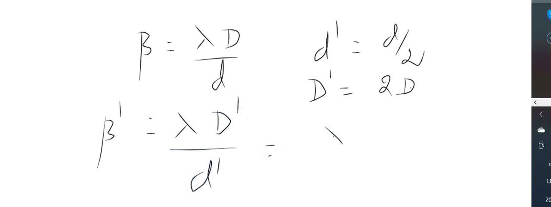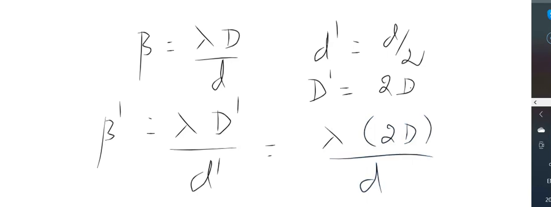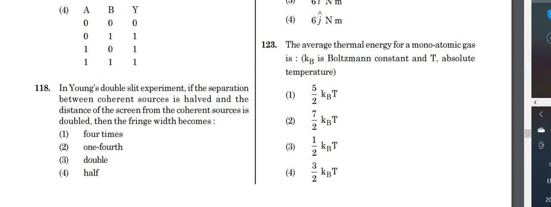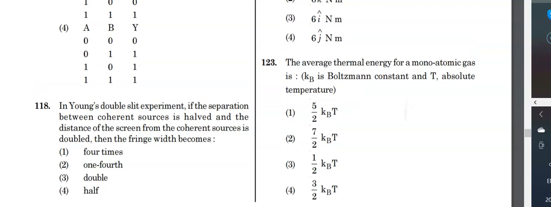Now substitute: lambda into 2D by d by 2, which we can take up as lambda D by d into 4. So it becomes 4 times the initial value. That is, option 1 is the correct answer. Now let us look into the 119th question.